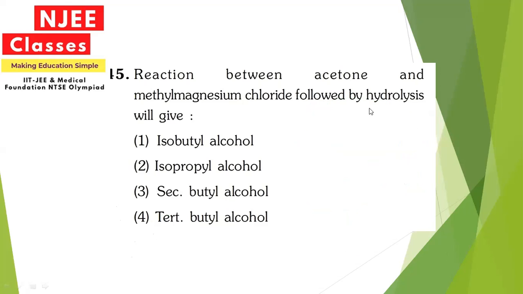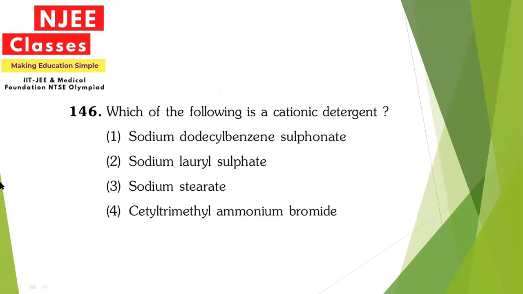Now move to the next. Which of the following is a cationic detergent? Option 1 is sodium dodecylbenzene sulfonate. 2, sodium lauryl sulfate. Third, sodium stearate. Fourth, cetyl trimethyl ammonium bromide. The answer to this question is cetyl trimethyl ammonium bromide. It is a theoretical question, so I think it's very easy.